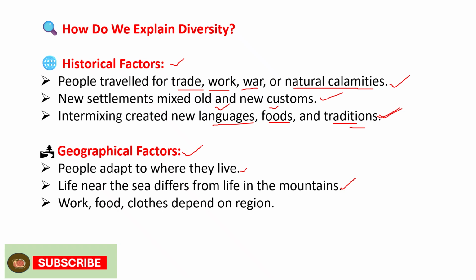Work, food, and clothing depend on the region. We all know that we have different cultures in different states. We do some work in Tamil Nadu and some other work in Uttar Pradesh. We eat one kind of food in Karnataka and another kind in Maharashtra, and we even have traditional clothes. So it all depends on the region.